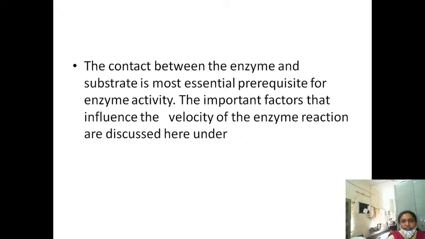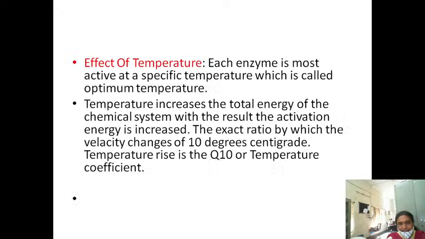Okay, see here, for a biochemical reaction to take place, what is essential? First, the enzyme should contact the substrate. That is the most essential prerequisite for enzyme activity. So for the enzyme to exhibit its function, first the enzyme has to bind with the substrate. The important factors that influence the velocity, that is the rate of the enzyme reaction, are discussed here under.